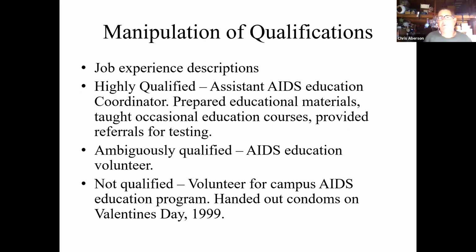For the manipulation of qualifications, highly qualified applicants had experience as an assistant AIDS education coordinator, where they prepared educational material, taught occasional courses, and provided referrals for testing. Basically their qualifications perfectly matched those in the job ad. The ambiguously qualified had been an AIDS education volunteer, just not a lot of information. It wasn't clear whether they were qualified or not. And for the not qualified person, the only thing they had done is hand out condoms on Valentine's Day.